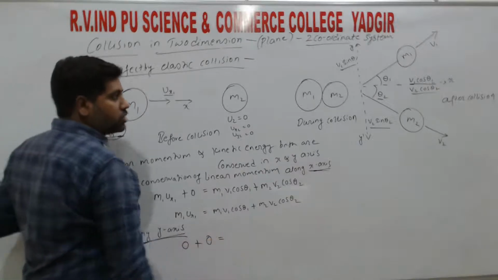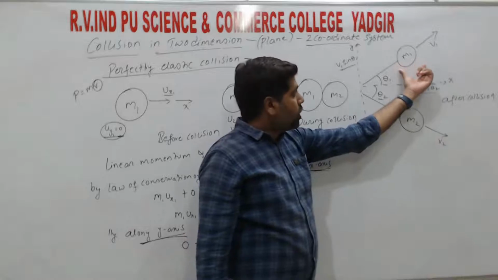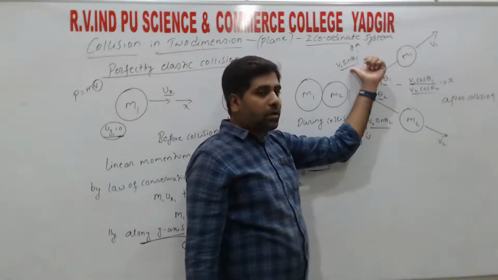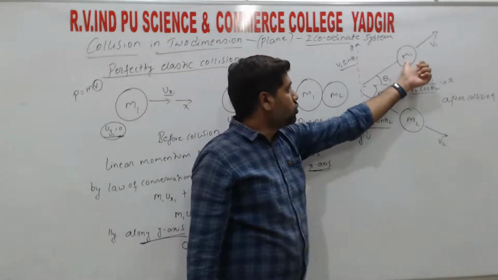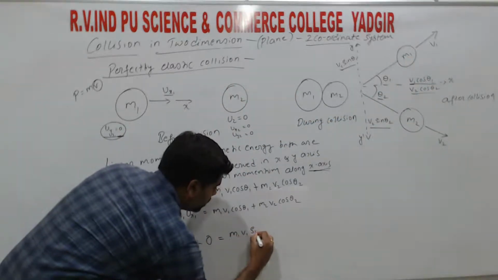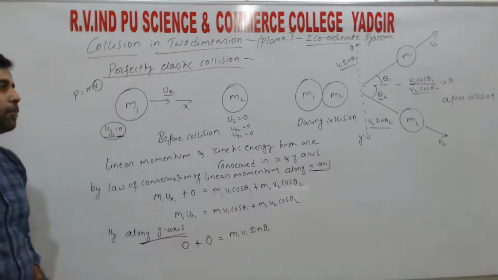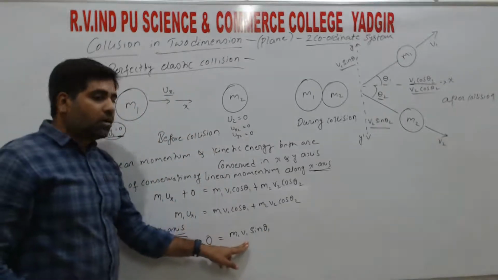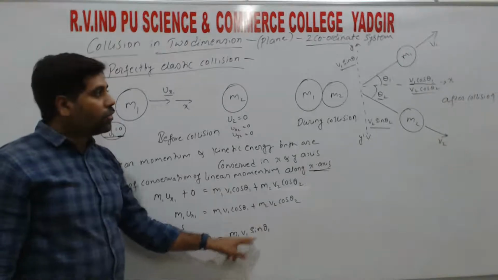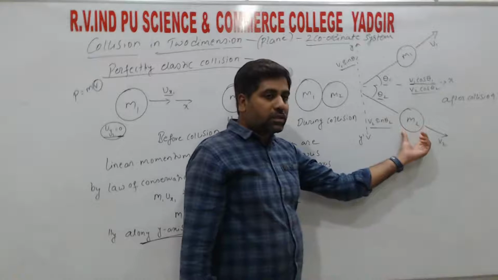So that equals the momentum of the first particle after collision. We have velocity along the vertical and also mass, so we take m1 v1 sin theta 1. This is for the vertical momentum of the first particle. Next, similarly, the vertical momentum for the second particle.